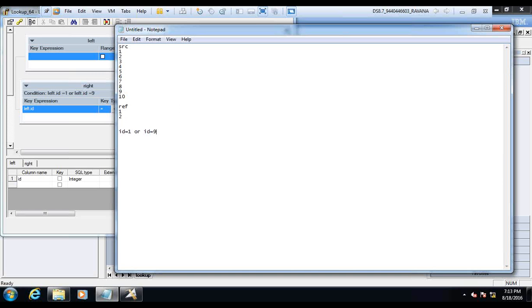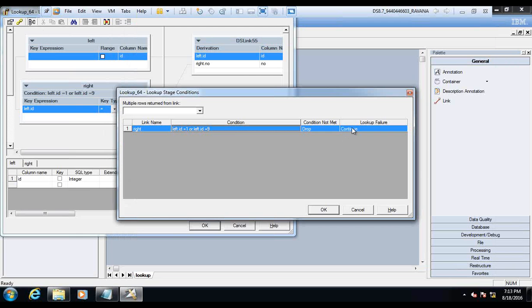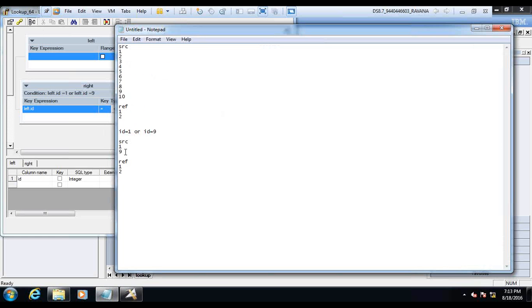So from the source itself, I have filtered the 10 records down to 2 records, 1 and 9. Now it is looking up with the reference. Is 9 present? No. But I made the lookup failure a continue, so 9 will also flow through. That is what I am trying to say. You understood?